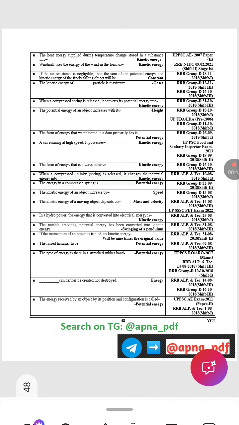The potential energy of an object increases with its height. The form of energy that water stored in a dam has is potential energy. A car running at high speed possesses kinetic energy. The form of energy that is always positive is kinetic energy.